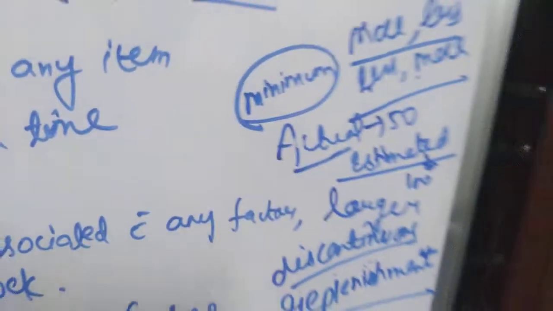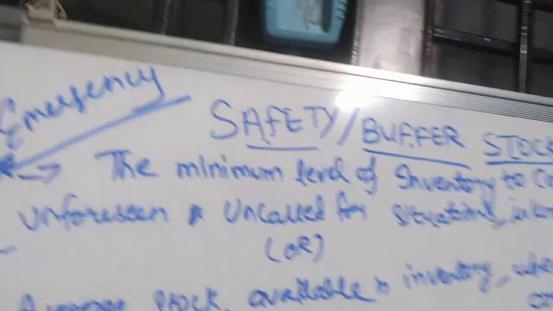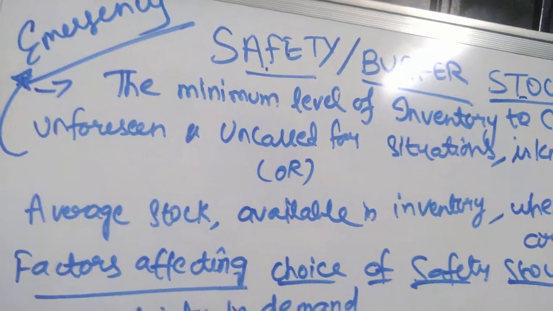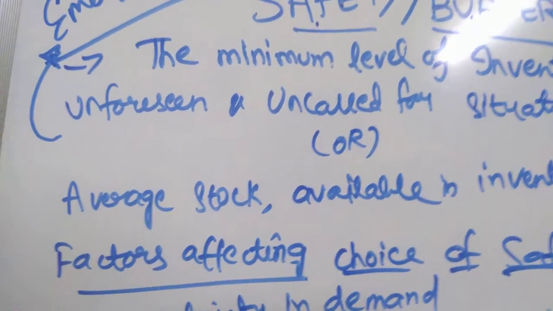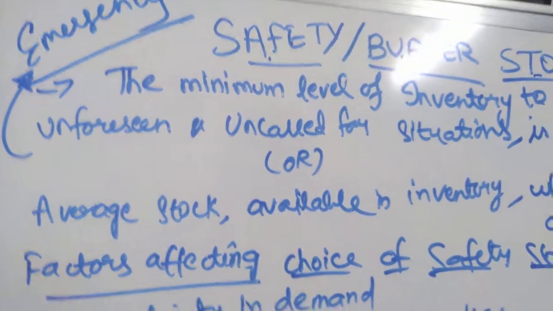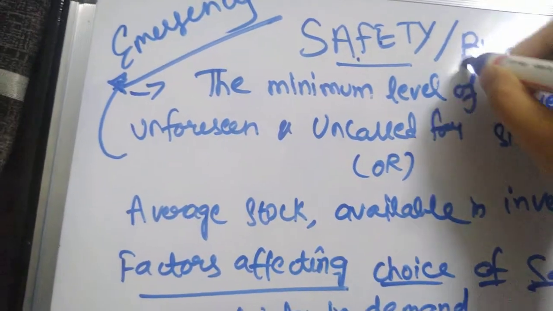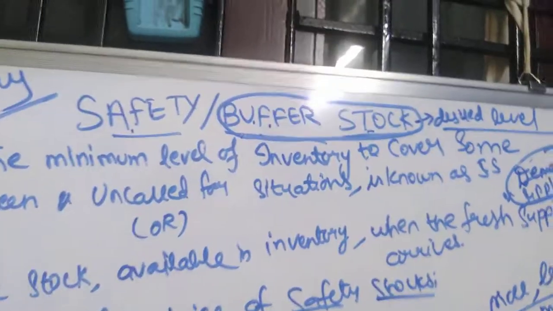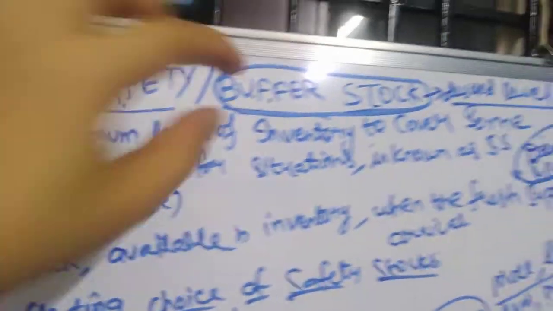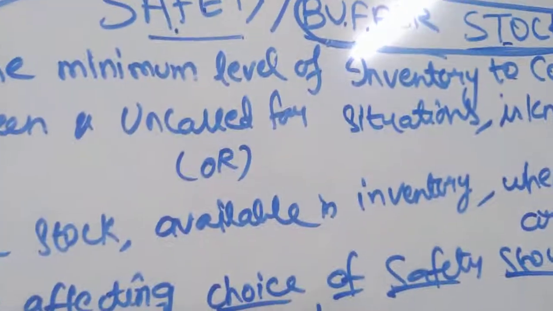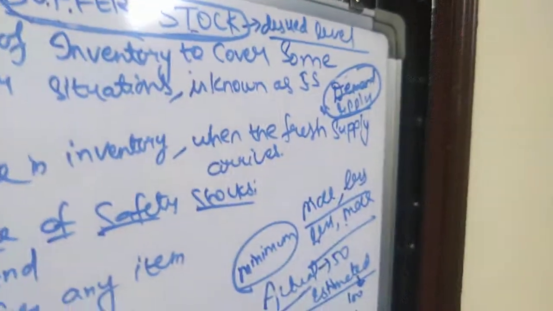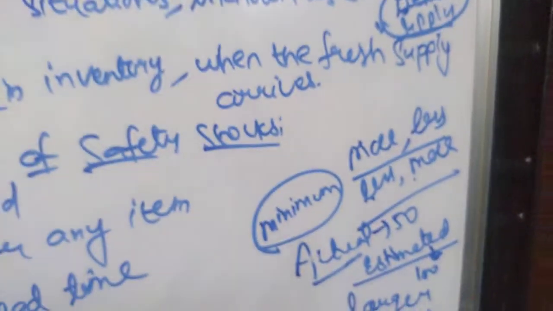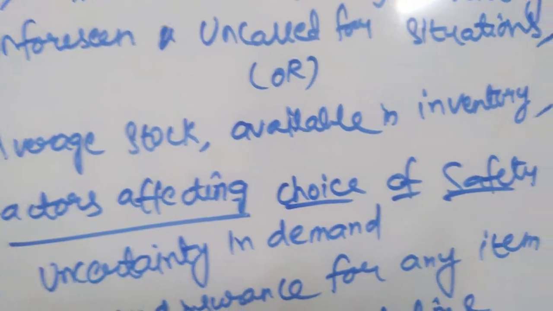Many of you might have seen movies where, when they launch a satellite, they fill fuel inside the rocket. Some buffer stock is always maintained in a satellite or rocket to cope with emergency conditions. That is known as buffer stock. The same applies here: the emergency stock you maintain beforehand is known as buffer stock.